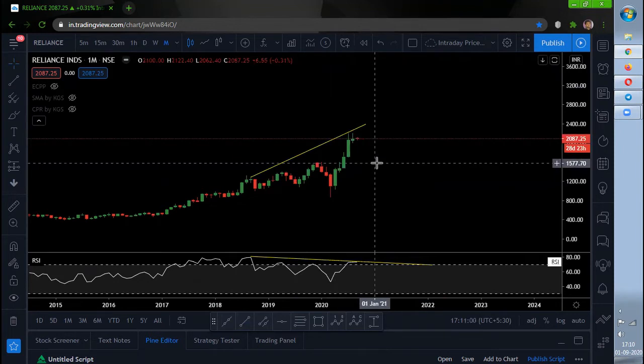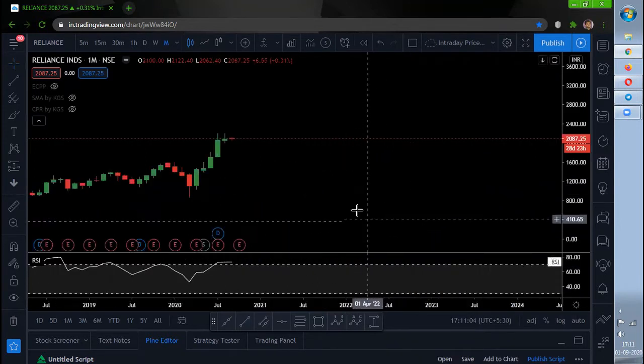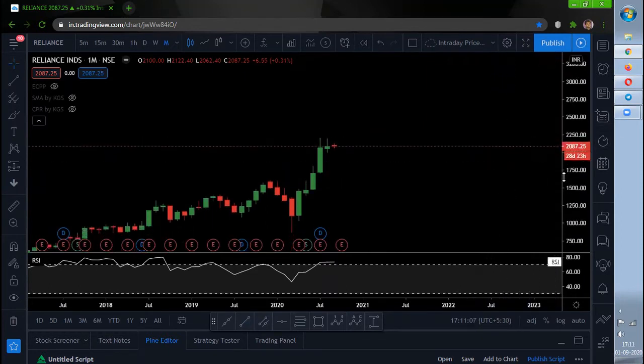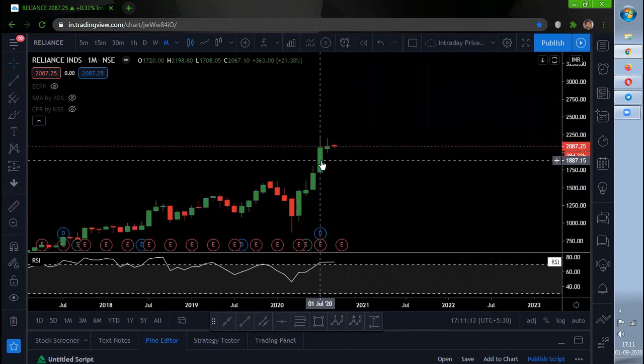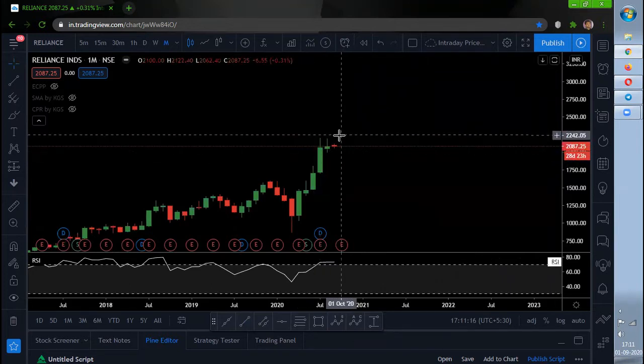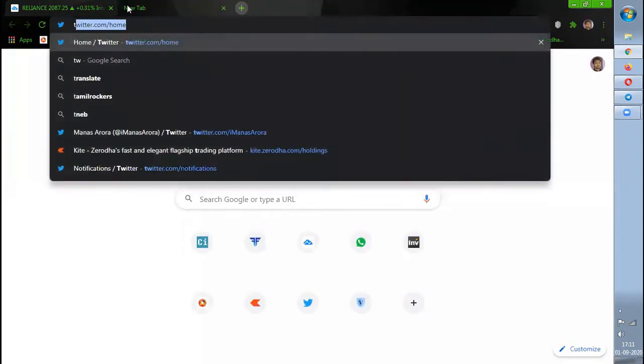So with respect to candlestick price action, what I could see is the previous July month high of 2198 and the August month high of 2196 are approximately the same point. This point is called a tweezer top. So what is a tweezer top? That question will come to many people.